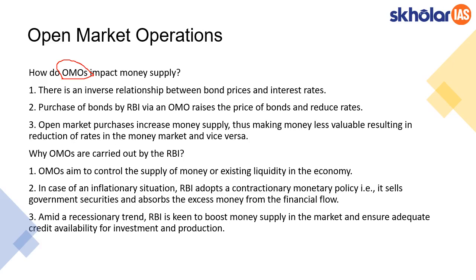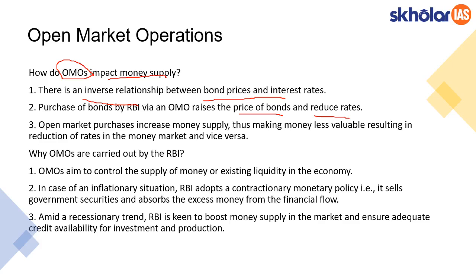Now let's try to understand how OMOs in particular impact the money supply. There is an inverse relationship between the bond price and the interest rate. When RBI purchases bonds via OMO, it raises the price of bonds, and in turn it reduces the interest rates.